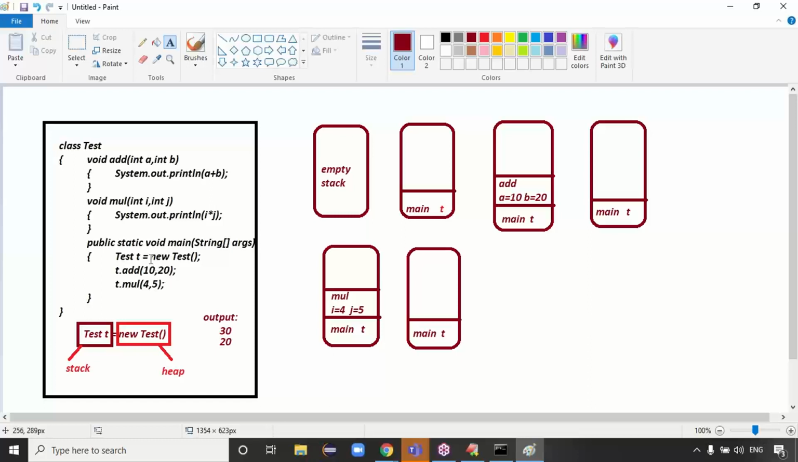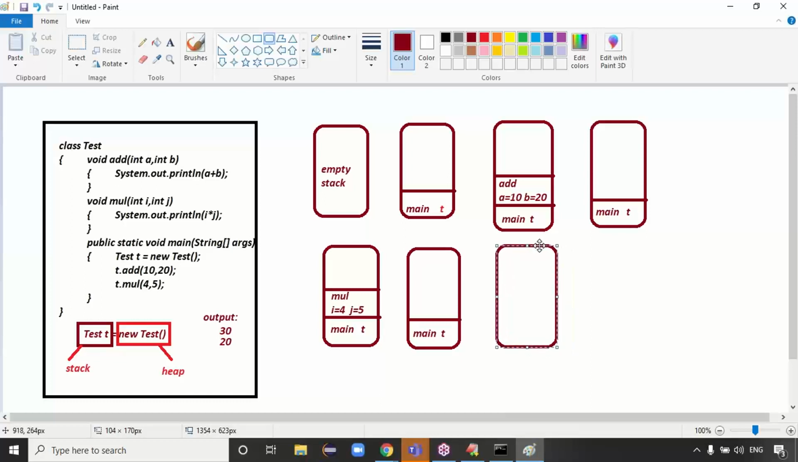An object without a name is called a nameless object. The nameless object is automatically collected by the garbage collector. Who will create the empty stack, guys? The JVM will create the empty stack before calling the main method, and the JVM will destroy the empty stack after completion of the main method, right? Guys, I hope you got the clarity about the empty stack, right?